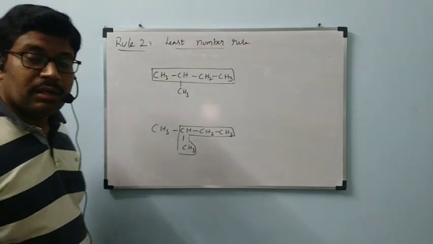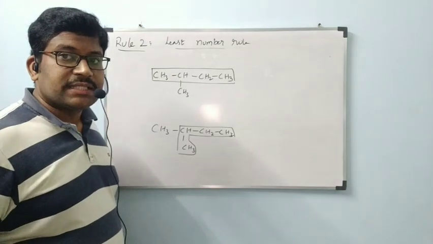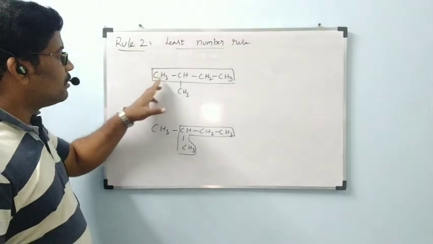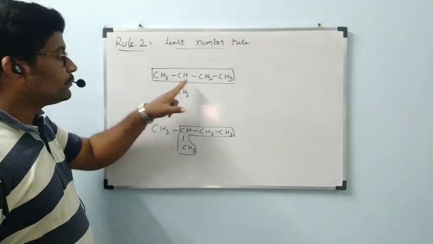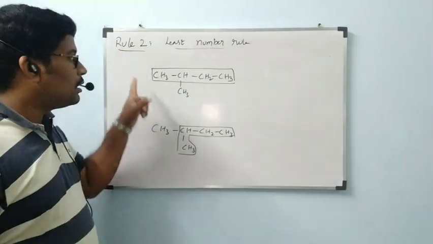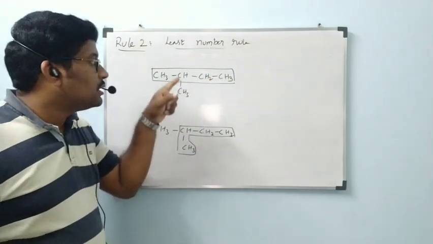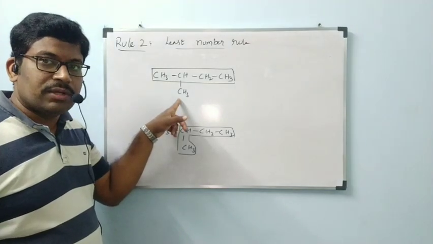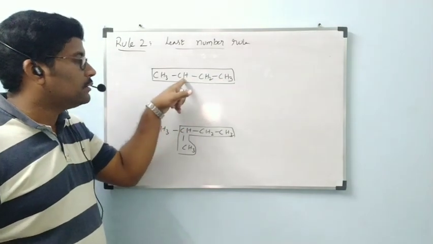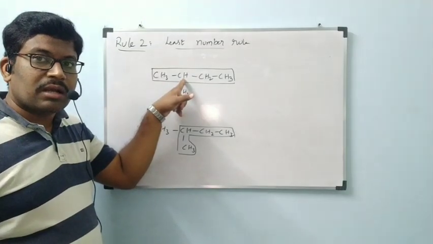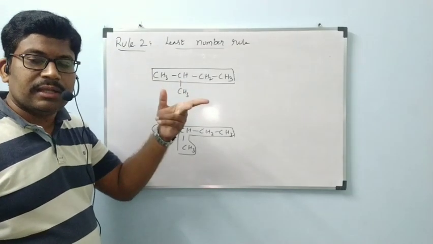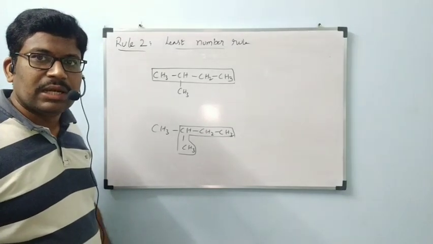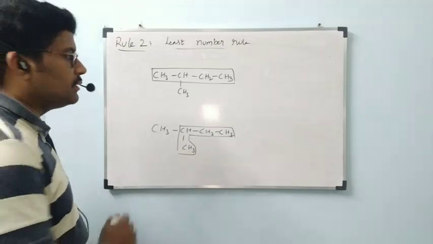Numbering I am giving. In what way we have to give numbering? The side chain carbon must get the least number. See, 1, 2, 3, 4. Left to right, if you give numbering, the second carbon is getting CH3. Right to left, if you give 1, 2, 3, on the third carbon atom we have methyl. Out of 2 and 3, which is the correct one, which is the least number? 2. So I am giving left to right.